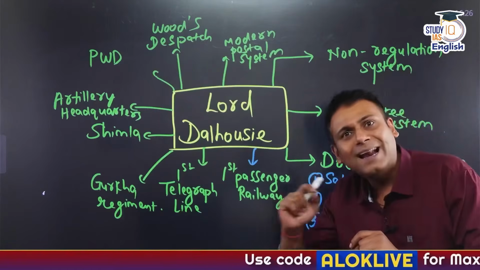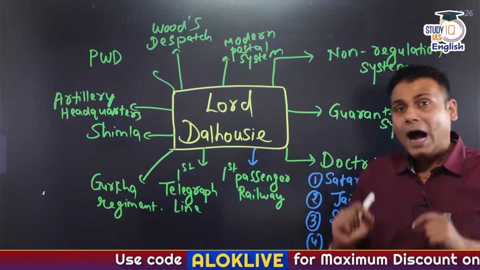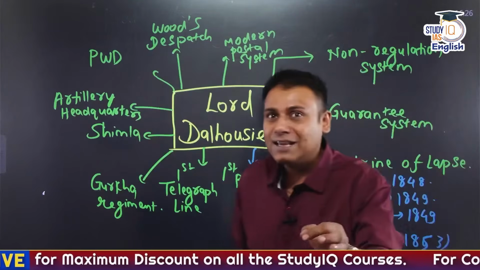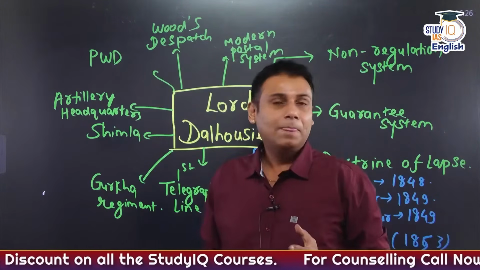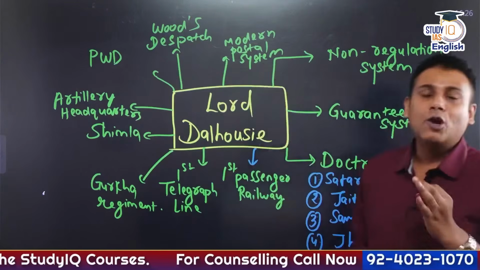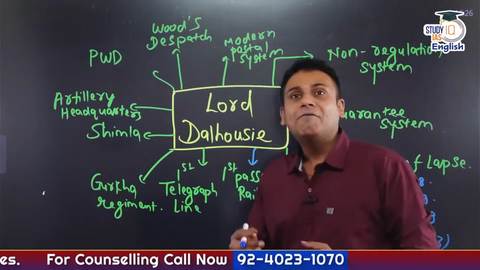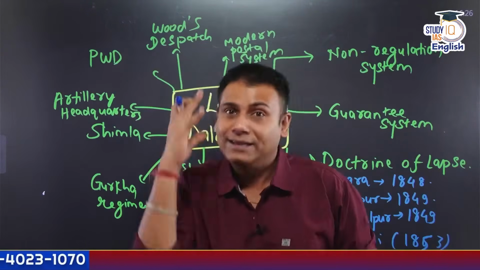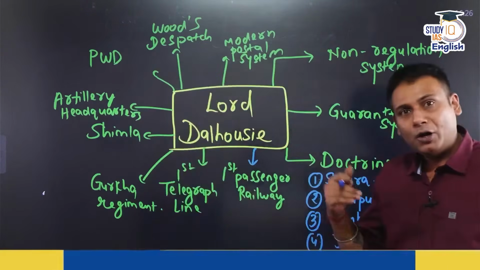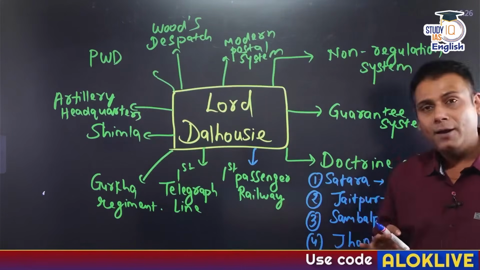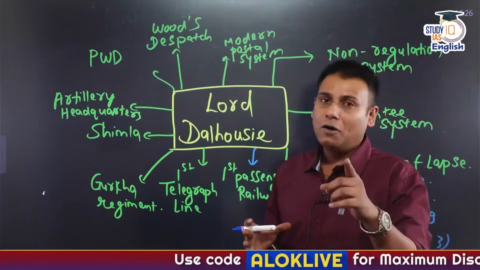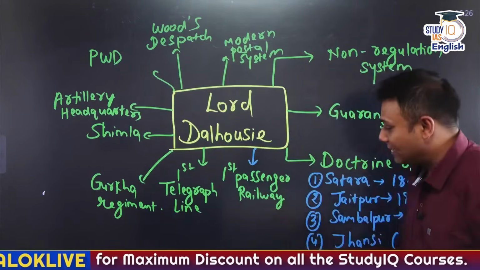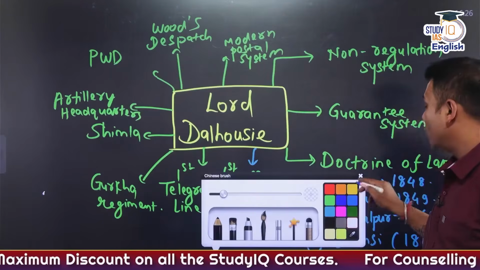And today, in a gradual step-by-step manner, I am going to discuss Lord Dalhousie, considered the youngest Governor General. So my friends, it's a request to every one of you, please have a pen and paper along with you so that you can note down the important points. We are going to go in a gradual step-by-step manner for easier understanding of the concepts. Now let's begin with the discussion of Lord Dalhousie.